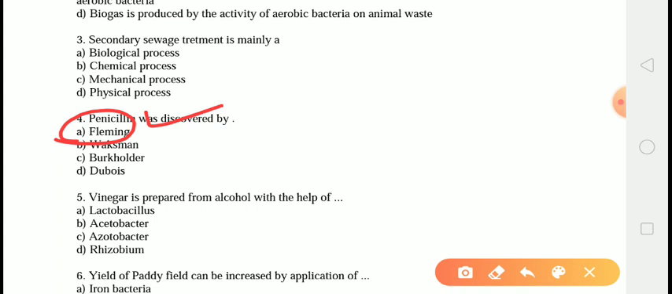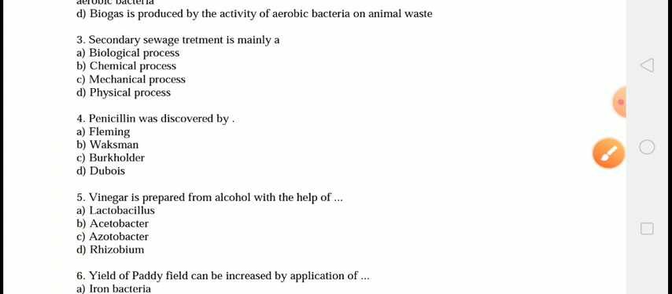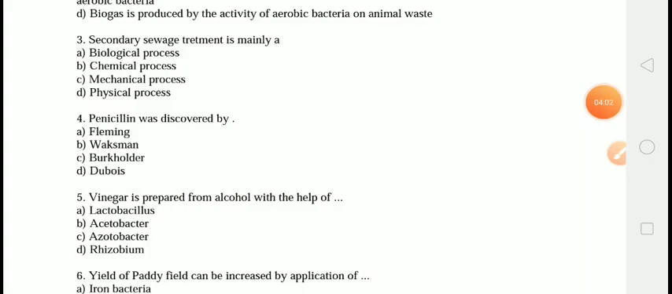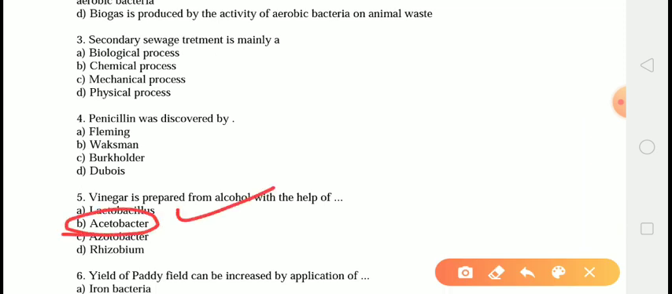The next question is, vinegar is prepared from alcohol with the help of. The correct answer is option B, that is Acetobacter. Vinegar is an aqueous solution of acetic acid and trace chemicals that may include flavoring. It is produced by the fermentation of ethanol or sugar by acetic acid bacteria. The major bacterium helping is Acetobacter. Therefore, the correct answer is option B, that is Acetobacter.